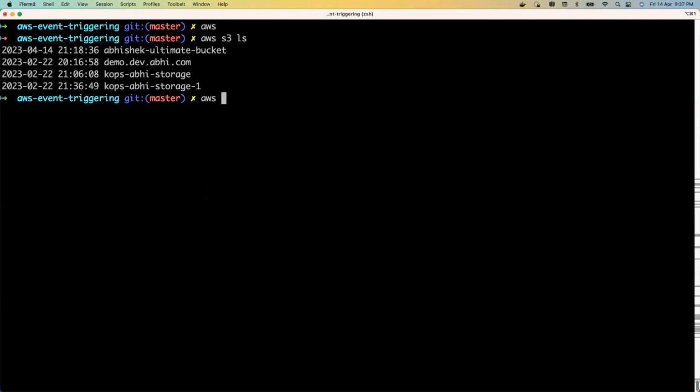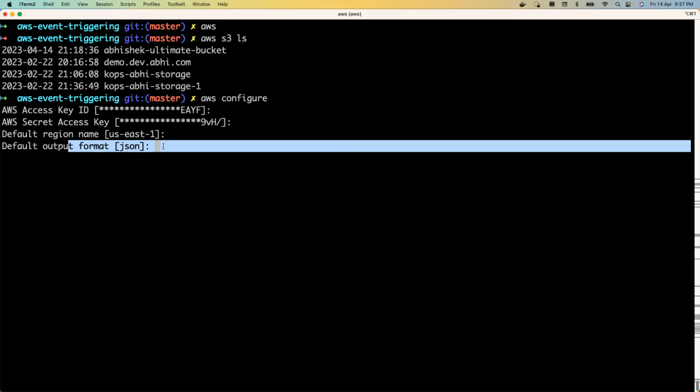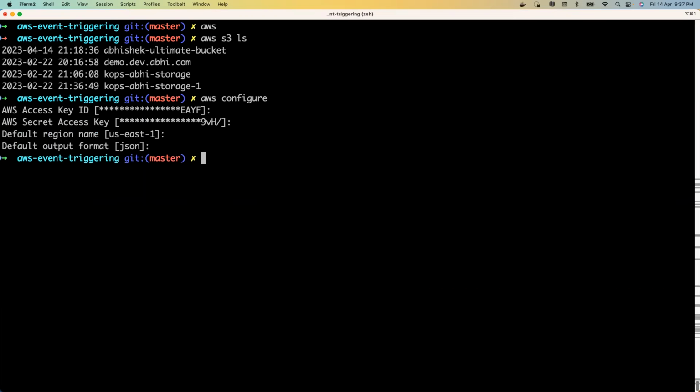What you need to do is simply enter aws configure, and this will do the rest of the things for you. You don't have to do anything manually. You don't have to create a .aws folder or create credentials there. Don't do all of those things. Just enter this command, aws configure, and then it will prompt for the AWS key ID, provide that, then the AWS secret key, provide that, default region, keep it as is, output format, keep it as is, and then your entire thing is done.